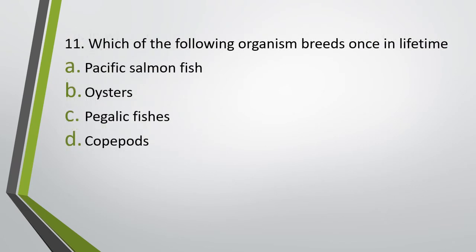Question number 11. Which of the following organisms breed only once in their lifetime? Pacific salmon fish, oysters, pelagic fishes or copepods. Organism that breeds only once in its lifetime. Correct answer is option A, Pacific salmon fish.